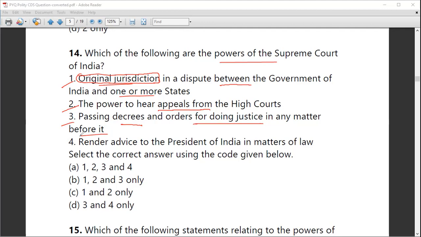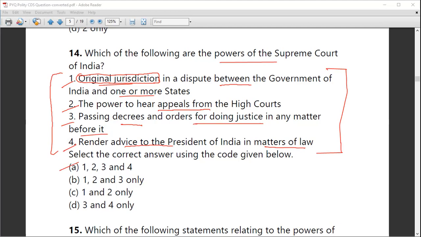Option 4 says render advice to the President of India in matters of law. Of course, it also has advisory jurisdiction and gives advice to the President of India. So all the powers mentioned here are correct: 1, 2, 3, and 4. Option A is the correct answer to this question.